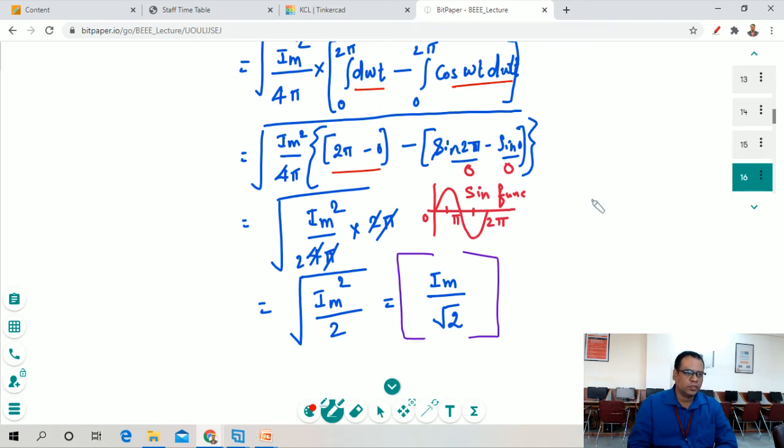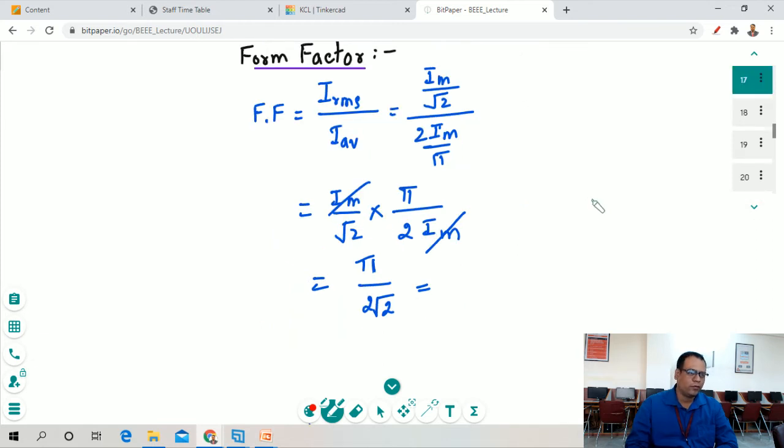So this is the value for the signal. Now we realize this equation, and we find out that the RMS value for a sinusoidal signal becomes Im upon under root 2. Now, what is form factor? Form factor is the ratio of RMS value to the average value. We have to put the values for RMS and average.